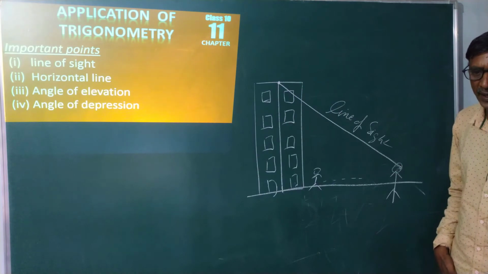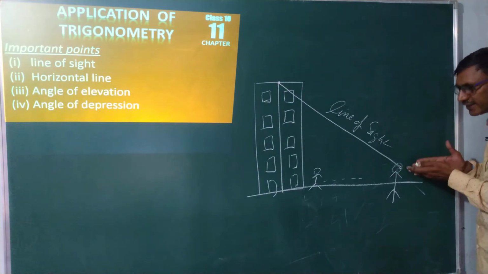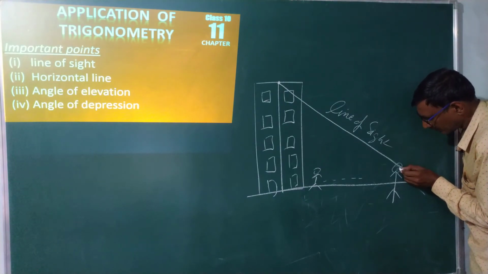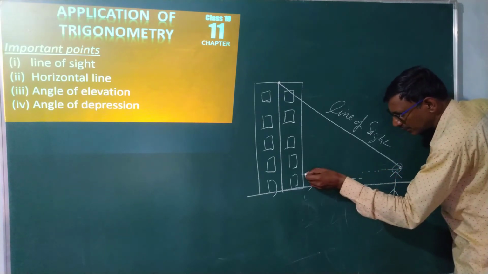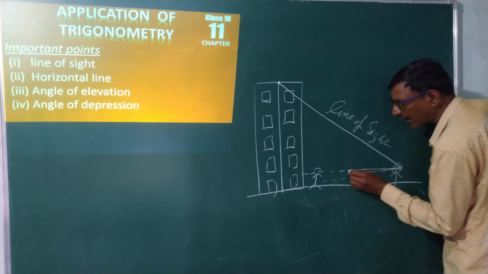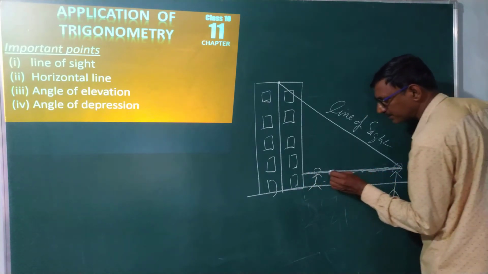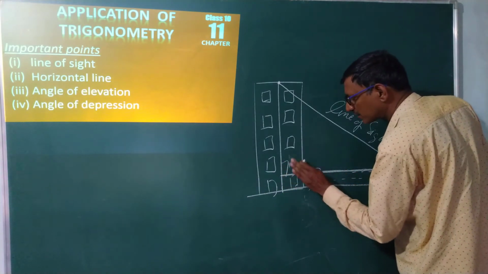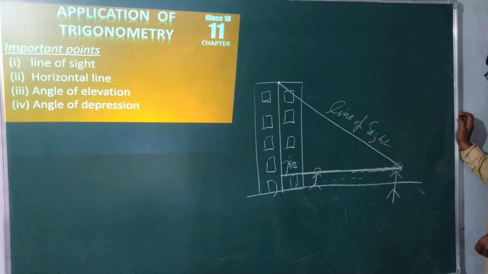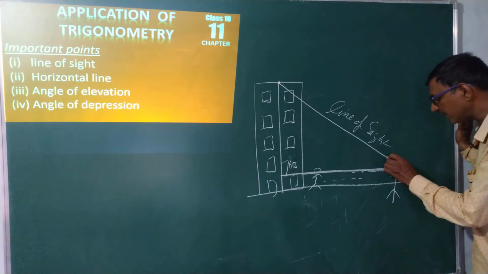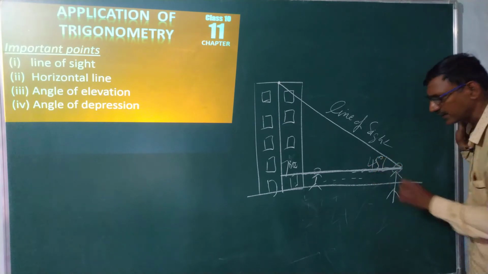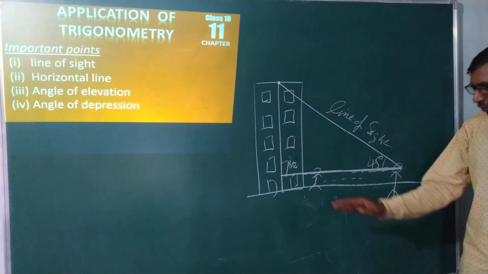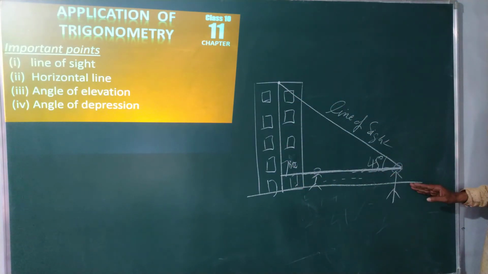And this line from my eye to the building horizontally is my horizontal line, also an imaginary line. It makes exactly 90 degrees here. Now it is a right angle triangle. So I am observing with an angle of 45 degrees. I walk away from the foot of the building to make 45 degrees.